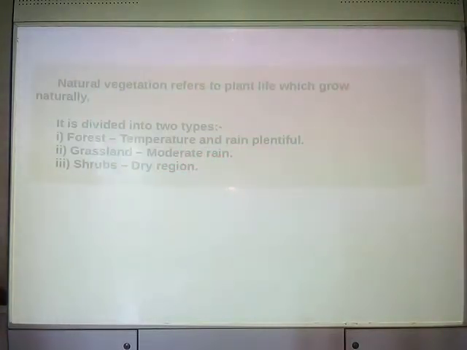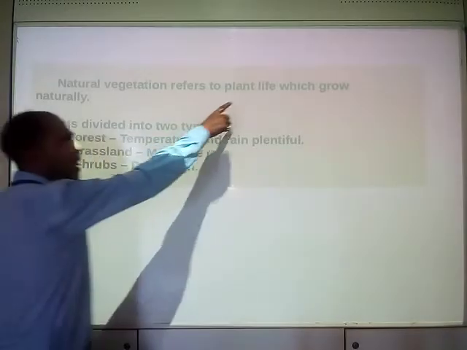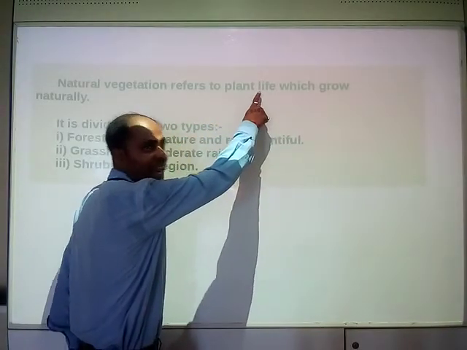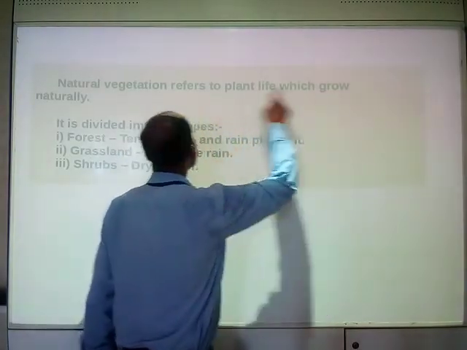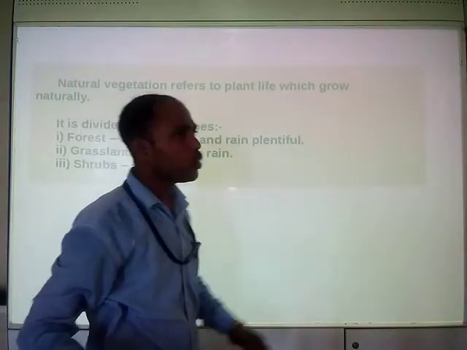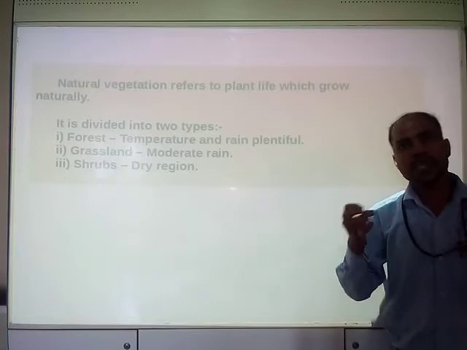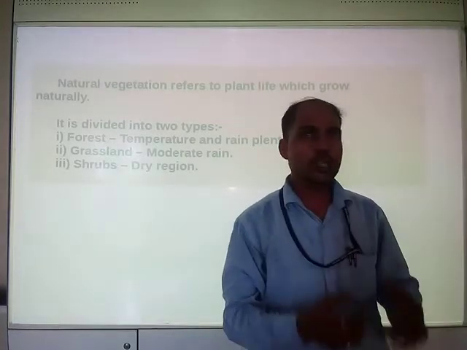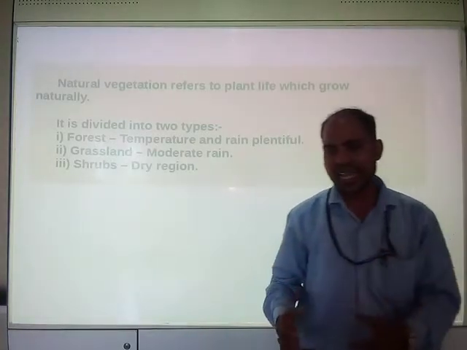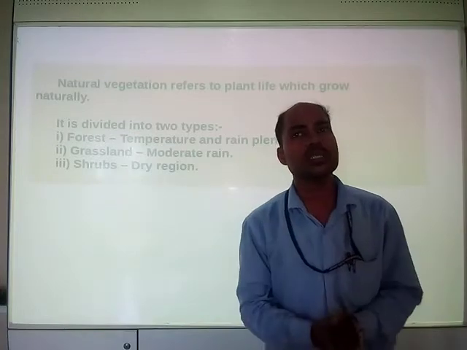So natural vegetation refers to plant life, that means plant life which grows naturally. We do not need to give water; they take it from nature. We do not need to give manure, fertilizer, pesticides and all these things.